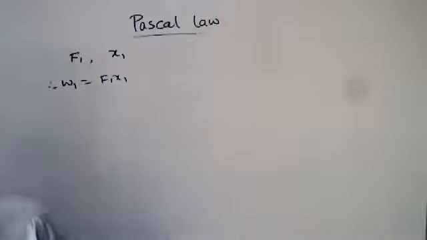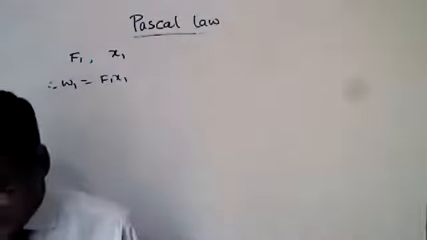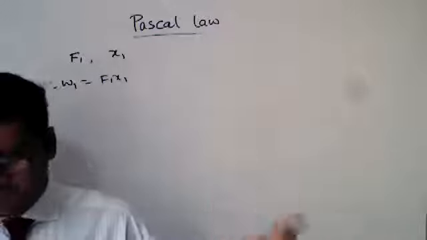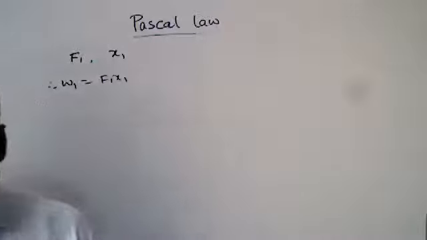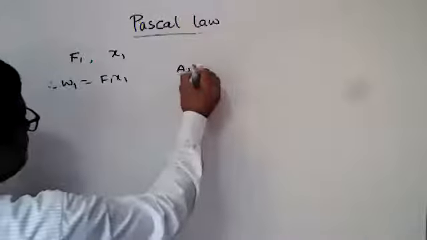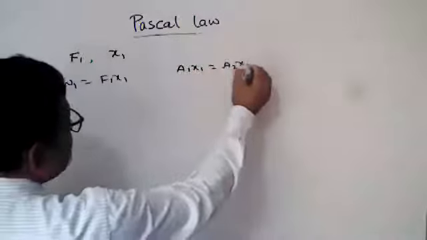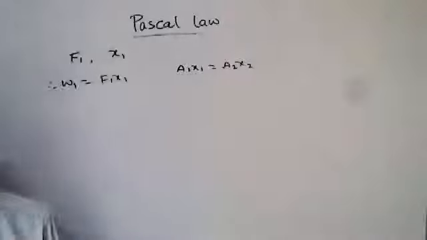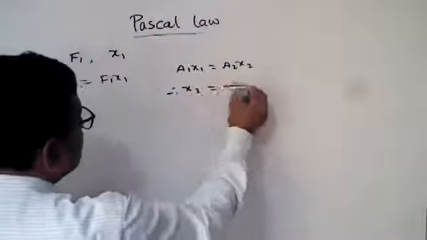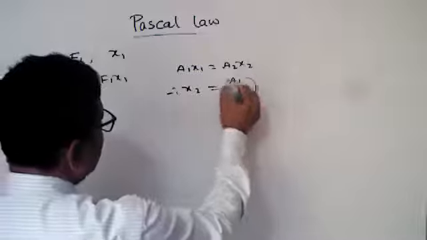As the smaller piston moves, the bigger piston is displaced, so there is no change of the volume. So we can write A1 X1 equals A2 X2. So X2 equals A1 by A2 into X1.